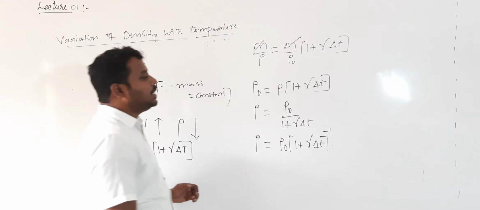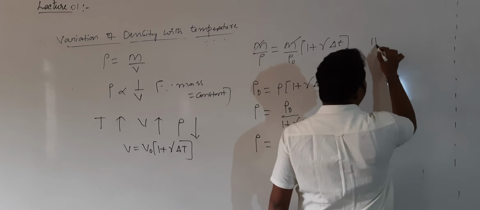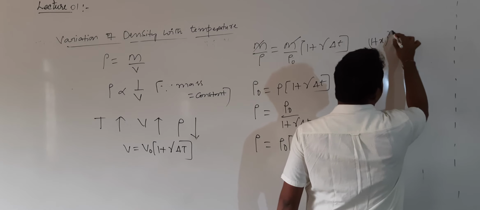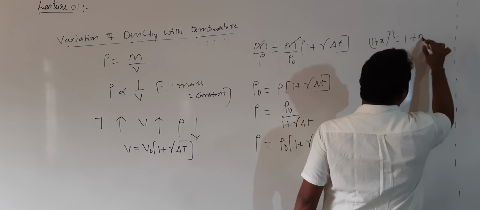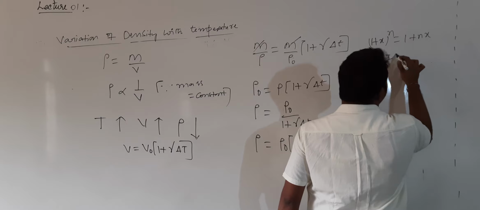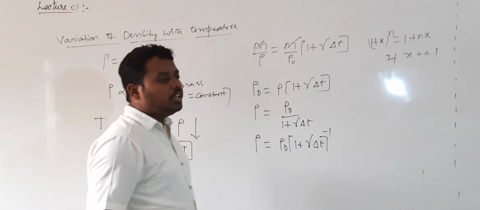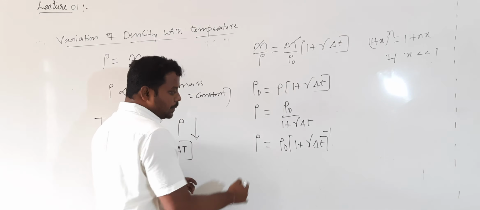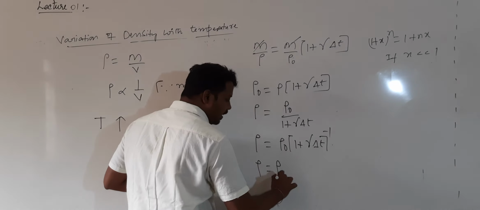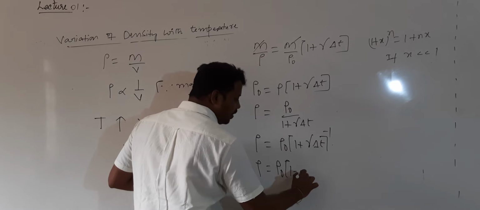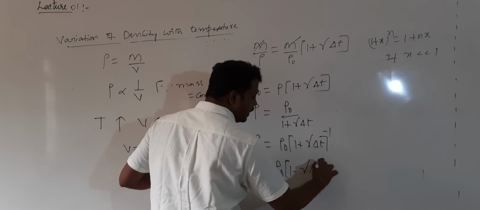What is binomial expansion? 1 plus x whole power n is equal to 1 plus n into x, if the x value is less than 1. That is according to binomial expansion. As per that binomial expansion, here what do I get? Rho is equal to rho naught into 1 minus gamma into delta T.